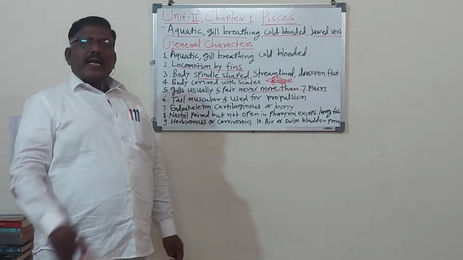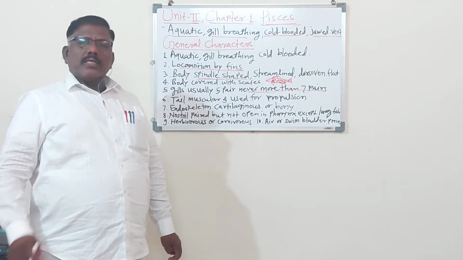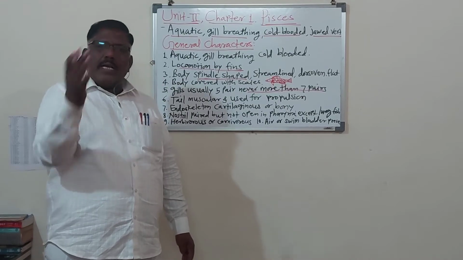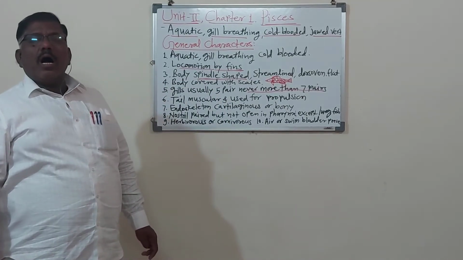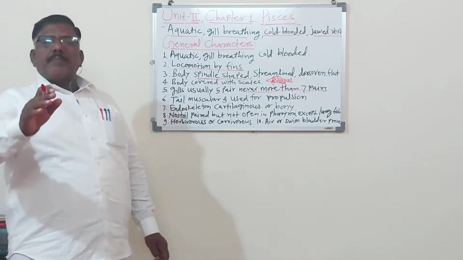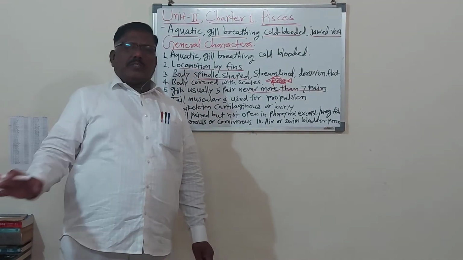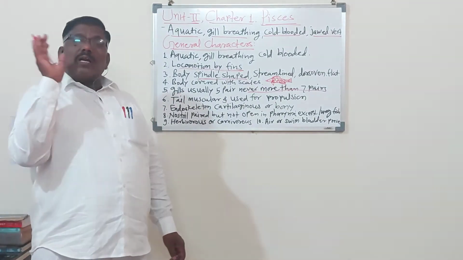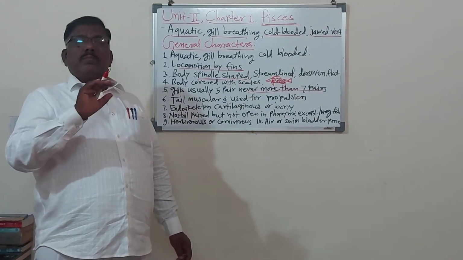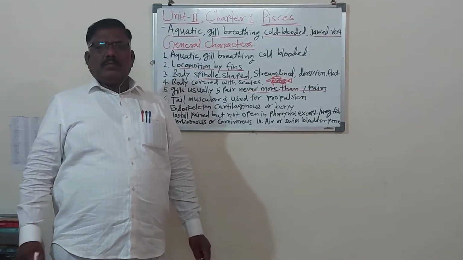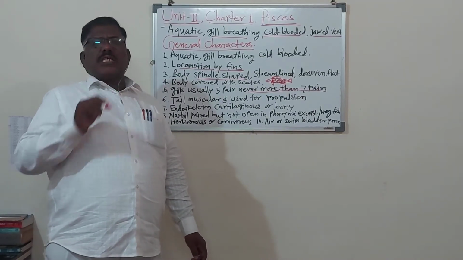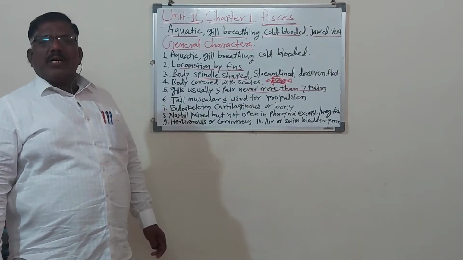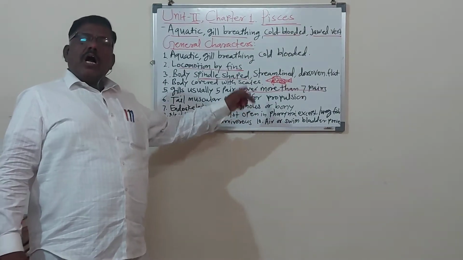Now again another character. The gills are having a covering. That covering is called the operculum, and that operculum is present only in the freshwater fishes, not in the marine water fishes. In marine water fishes, the operculum, that is the gill covering, is absent. So gill pouches, holes, are present in the marine water fishes. In freshwater fishes, operculum is present.